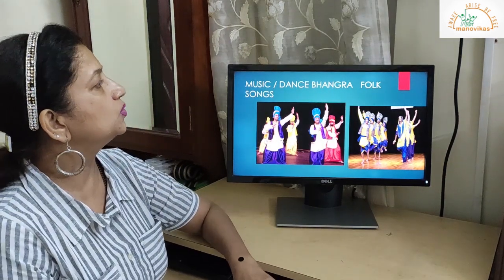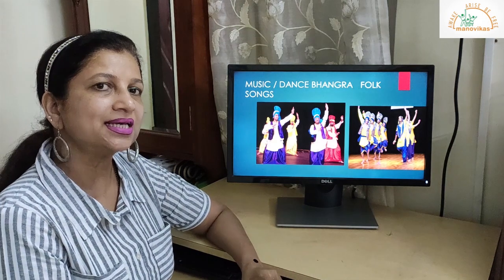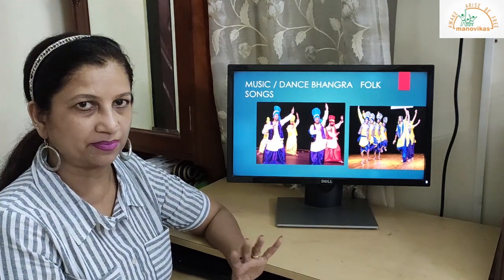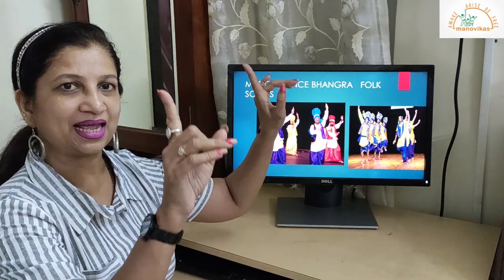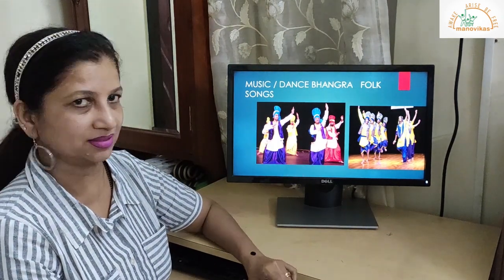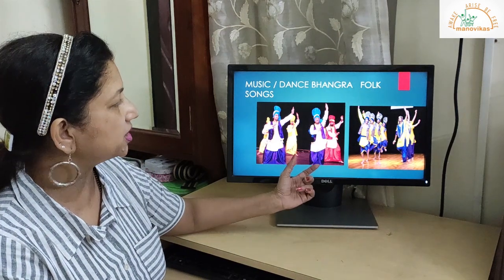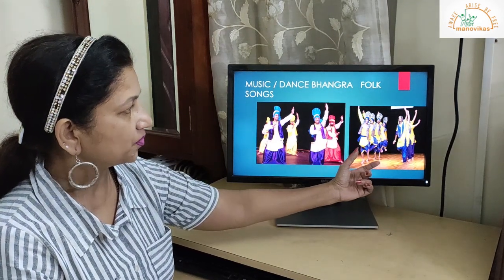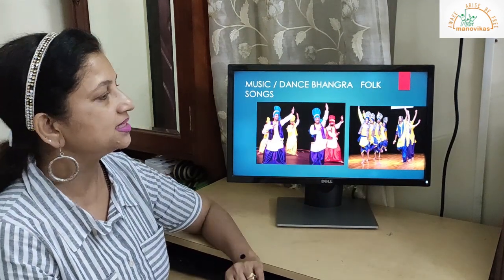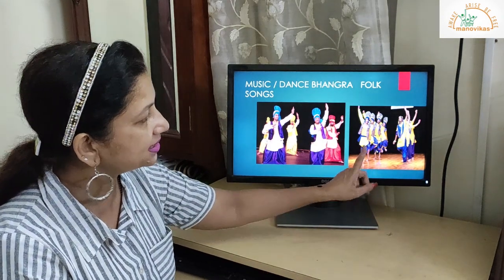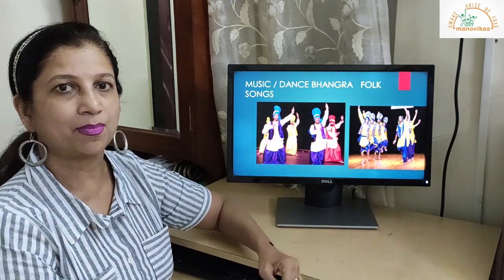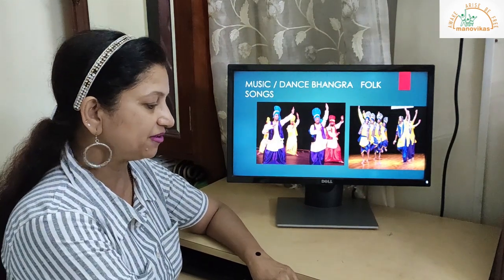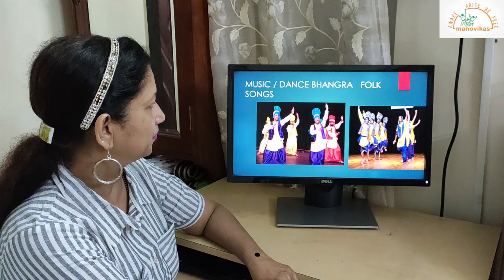Next we go to music and dance. Now music is, children, the folk songs of Punjabi. And the dance is the famous dance, Balle Balle, that is Bhangra dance. So you can see two pictures of Bhangra dance. In one picture you can see the men, and in the other picture you can see even the women performing the Balle Balle dance. The Bhangra dance, which is very famous in Punjab.